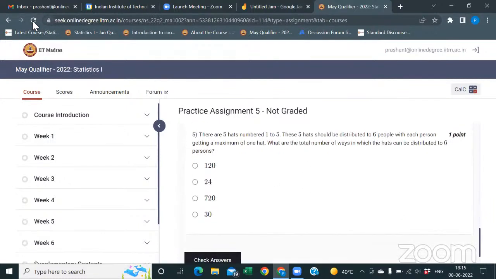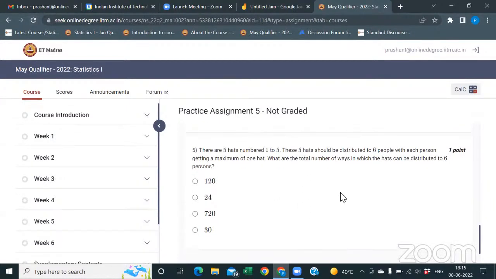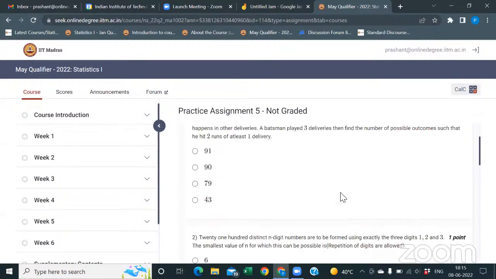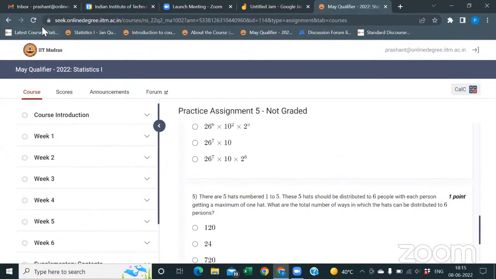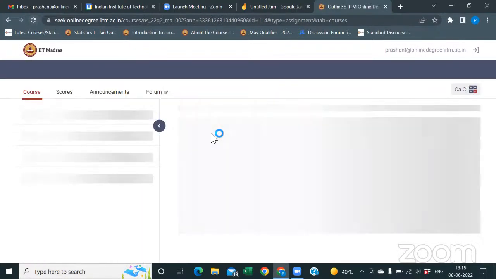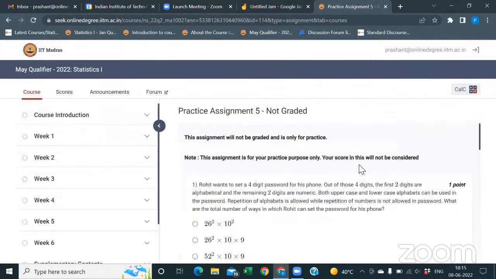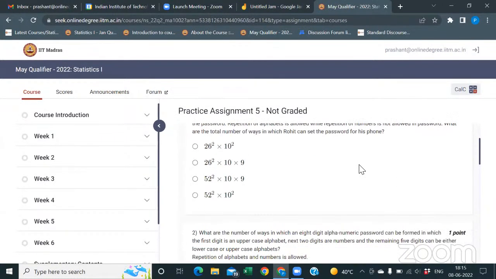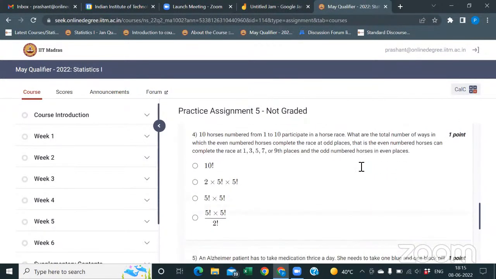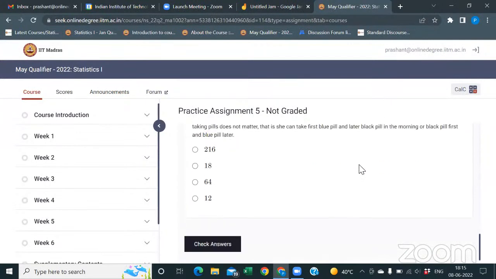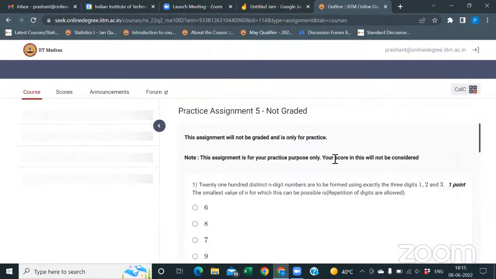Can you tell me question number 1 from the practice assignment? It's not the same. I have a different one. Actually, everyone has a different question. After each refresh, you will get a new set of questions. Let me refresh. They are saying to find the ratio of the number of 3-digit numbers, all digits being even, whose digits either increase or decrease from left to right. Okay, can you put the question on chat?